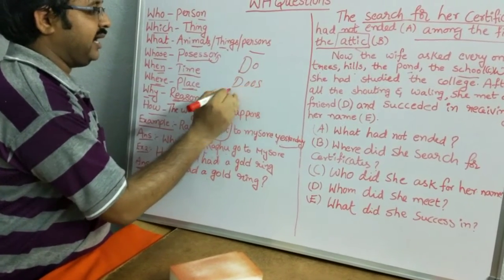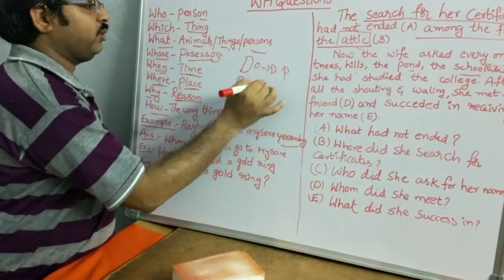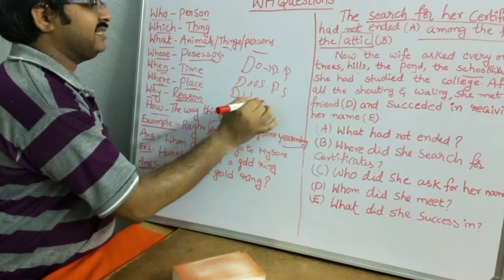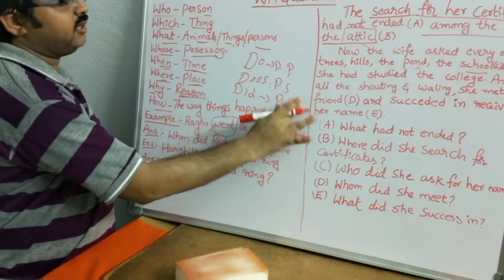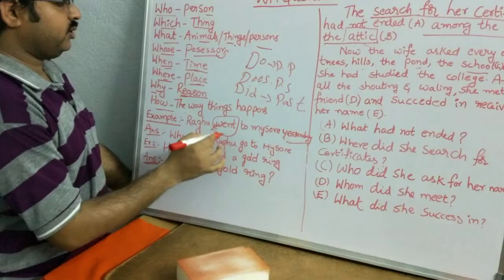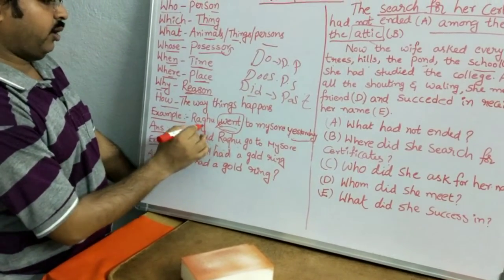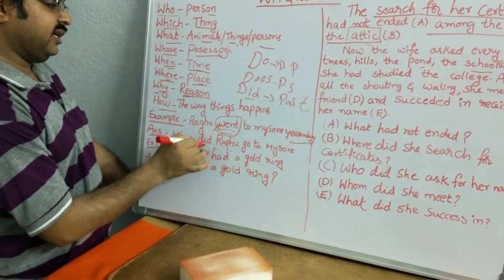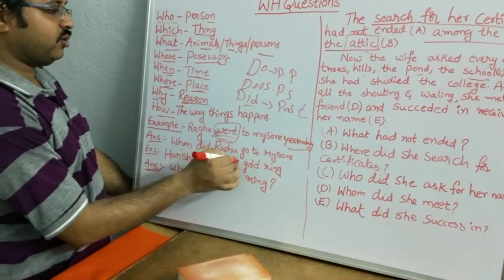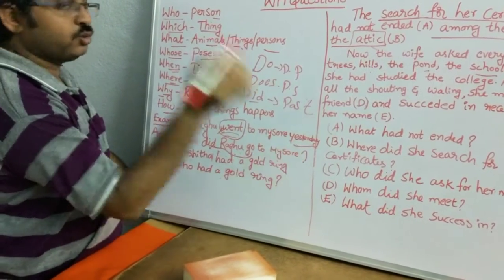Do, does, did. Present plural, present singular. For past, both singular and plural. So here, when did Raghu? Here again we should not use the word went because did is also in the past tense, so you have to use the word go. When did Raghu go to Mysore?